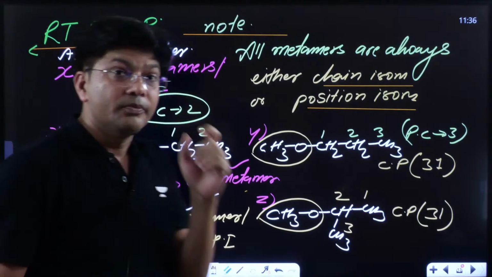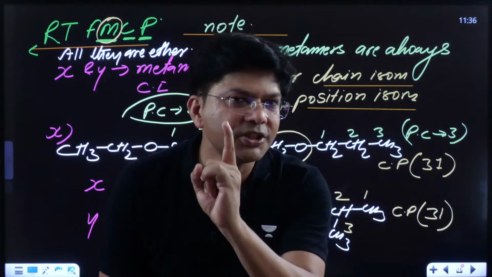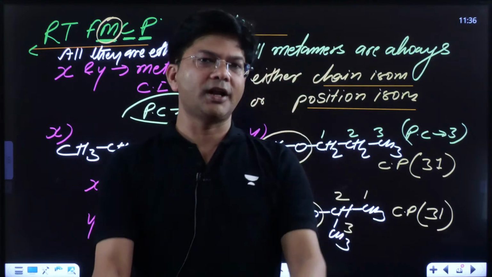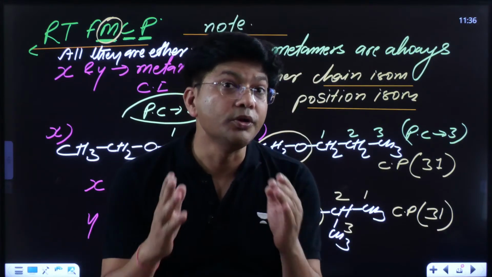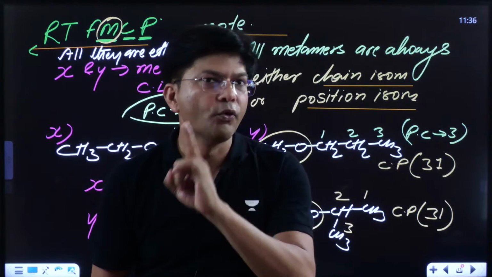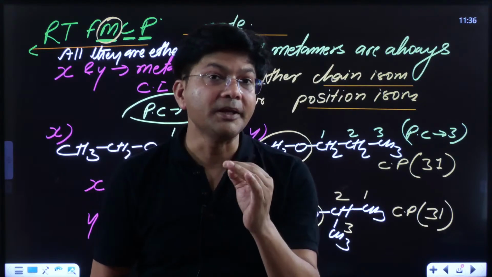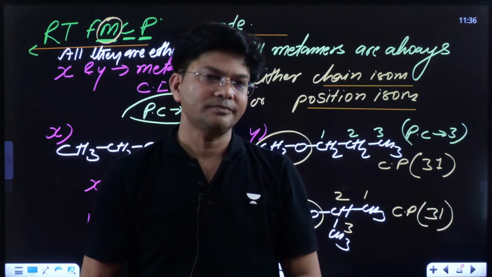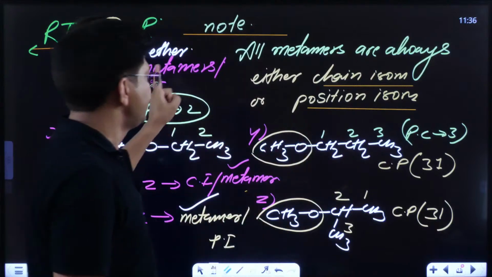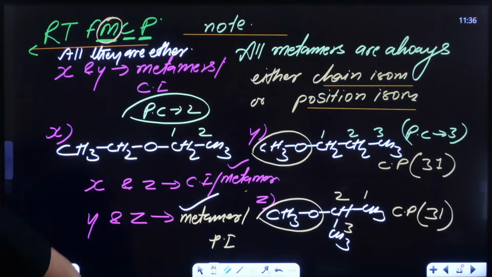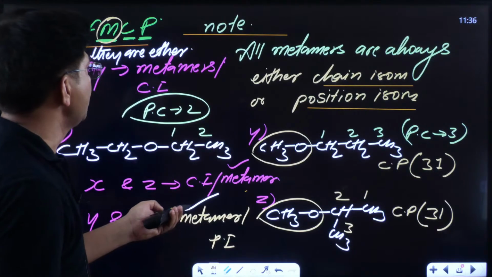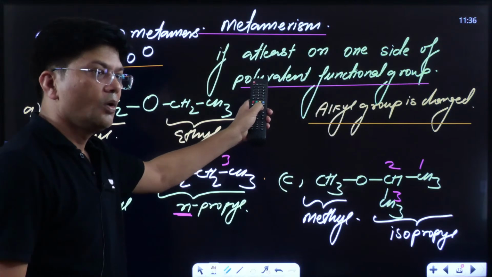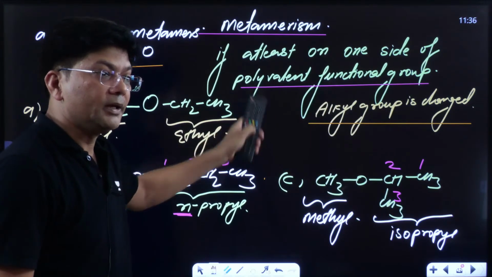Okay, so now kids, functional isomerism is left. Once I tell you about functional isomerism, then we can do a number of questions. But before functional isomerism, let me tell you the meaning of polyvalent, because in the definition of metamerism I have used one word, polyvalent. What does the word polyvalent mean?